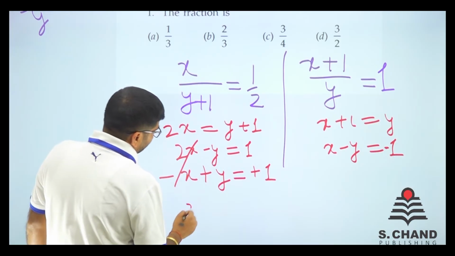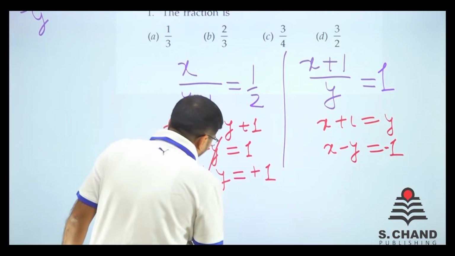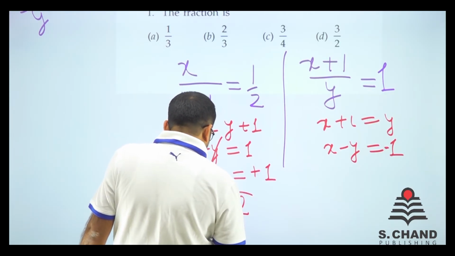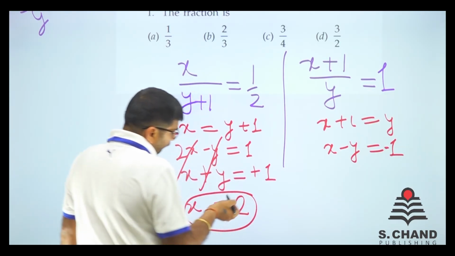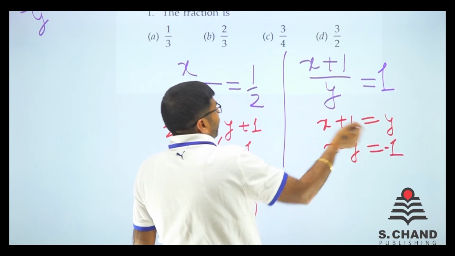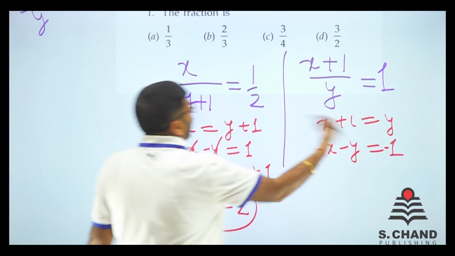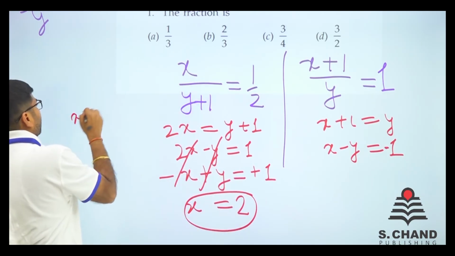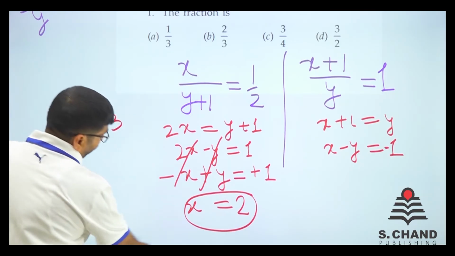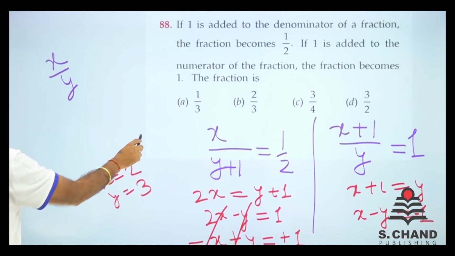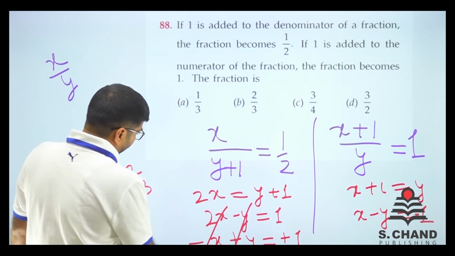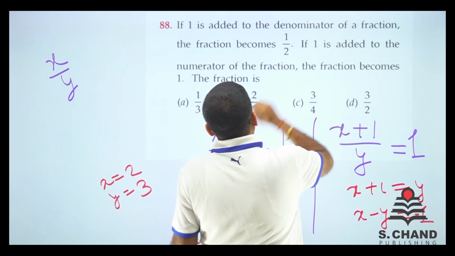And let them add. So 2x minus x is x. Y cancels. And 1 plus 1 is 2. So x comes out to 2. X is 2. X plus 1 is y. So y is 3. If x is 2, y is 3. So x is equal to 2, y is equal to 3. And we had considered earlier the fraction as x upon y. So 2 by 3. So the final answer is 2 by 3.